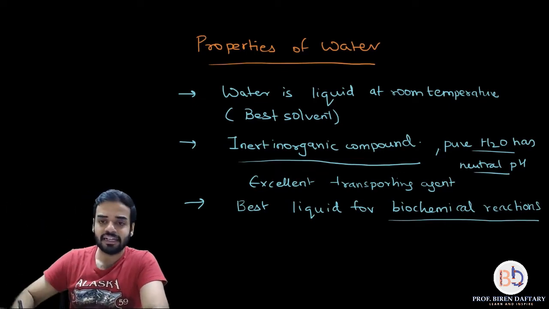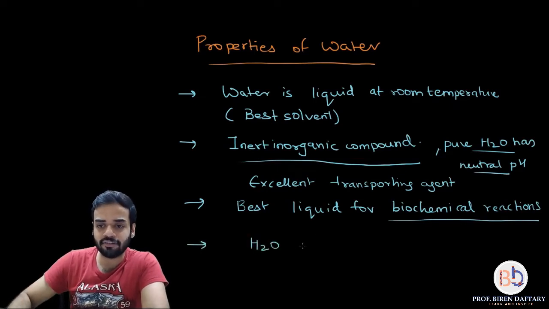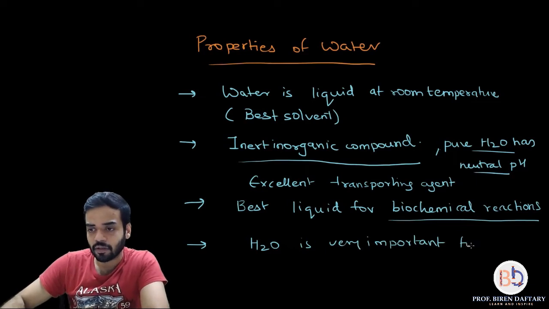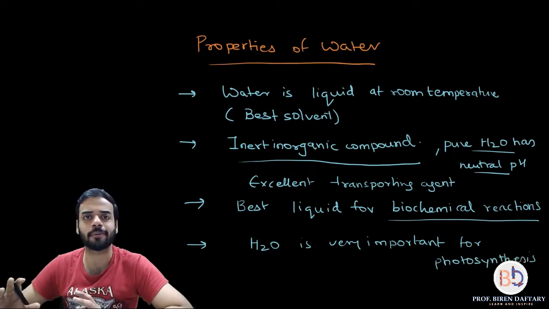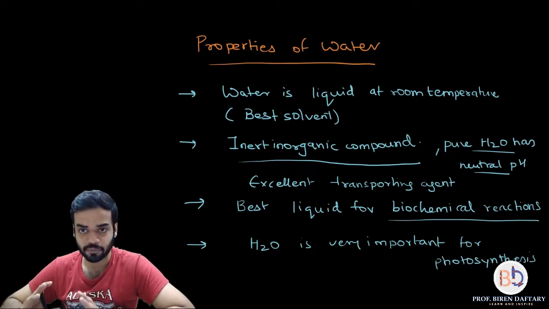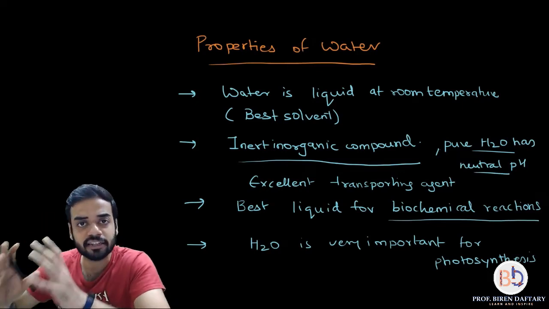Is this clear? Next point is that water is very important for photosynthesis. If you know the photosynthesis reaction, then you know that without water you cannot have photosynthesis. So that is the next point. For plants, water plays an indispensable part. What is the meaning of indispensable? Something which cannot be replaced. Okay, so we have finished with 4 points over here. Are these points clear?